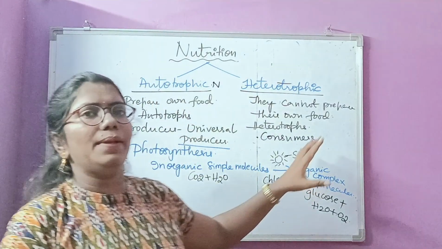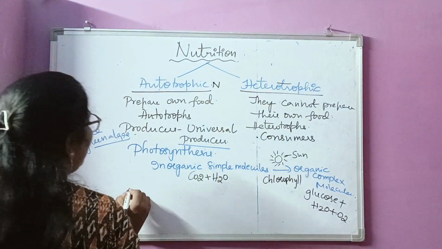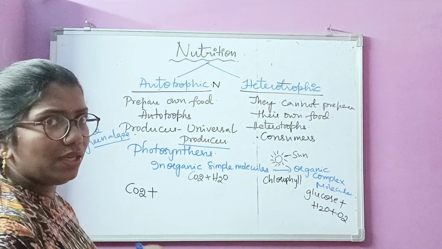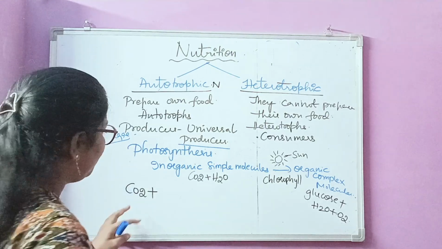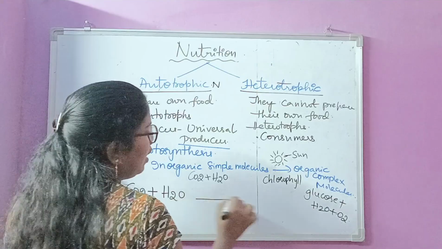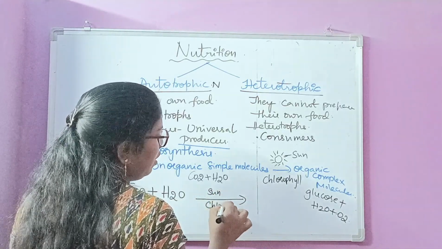This can be chemically represented by the equation given by Robert Hill. It was a balanced equation. Carbon dioxide plus water, in the presence of light and chlorophyll.